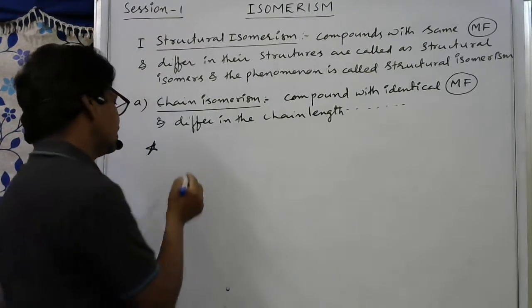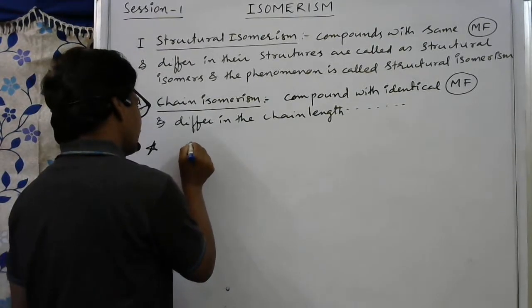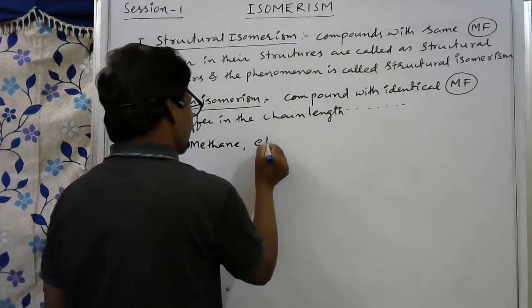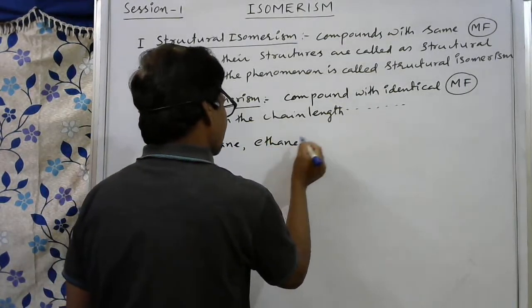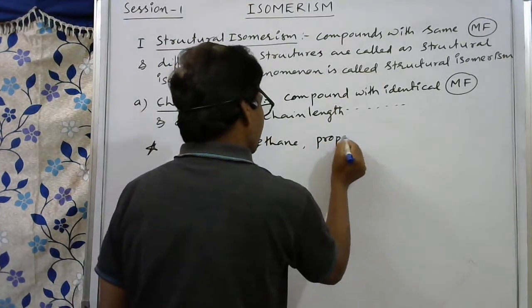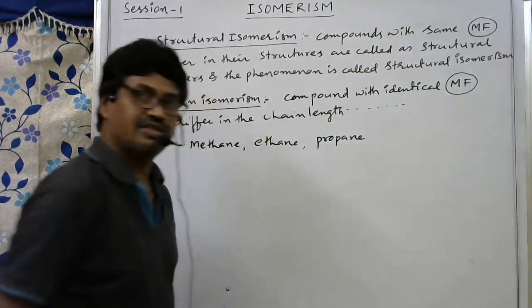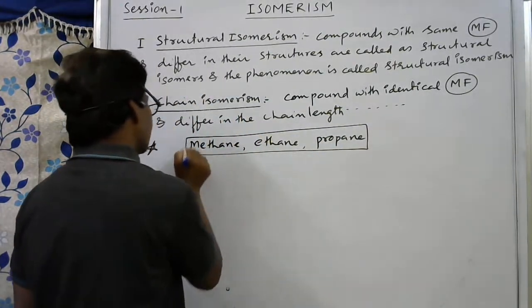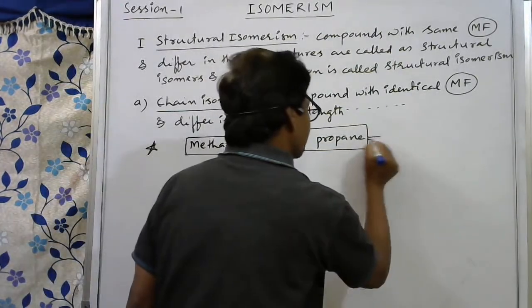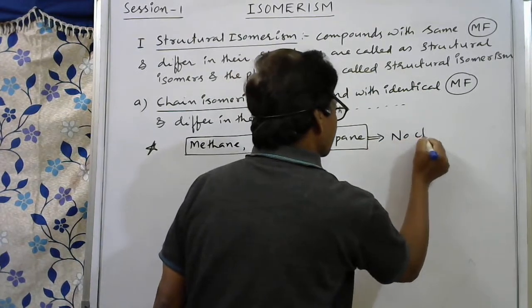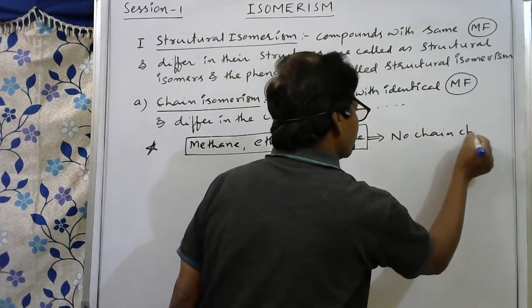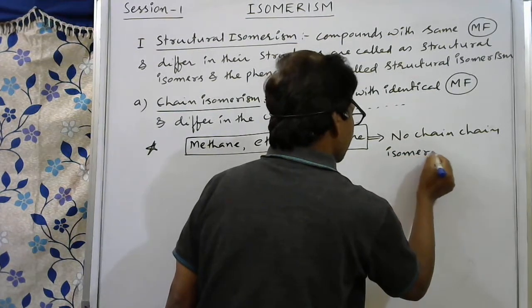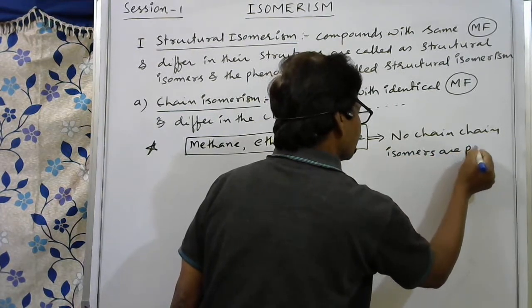So one carbon means methane, then ethane, then propane. For these, there is no possibility of chain isomers. No chain isomers are possible.